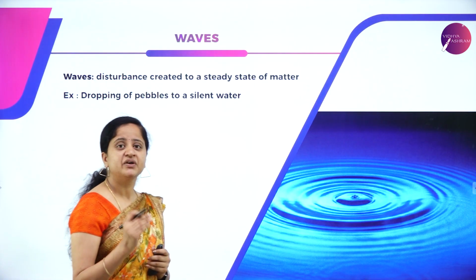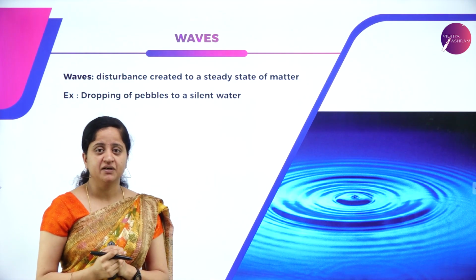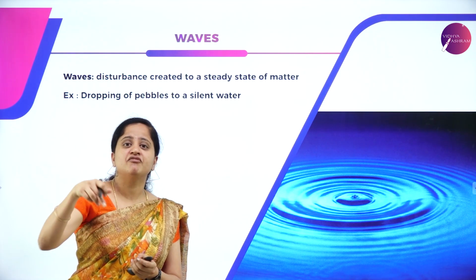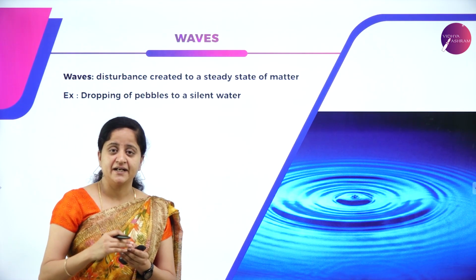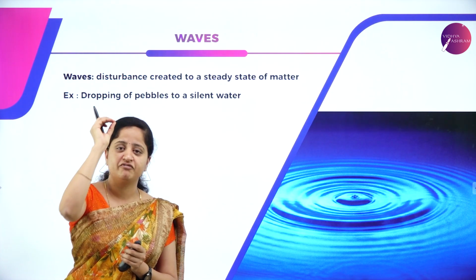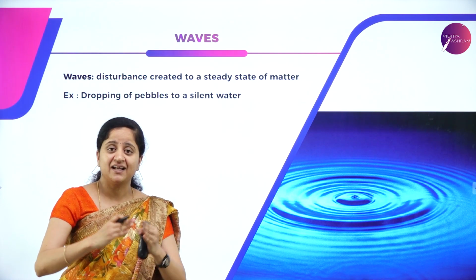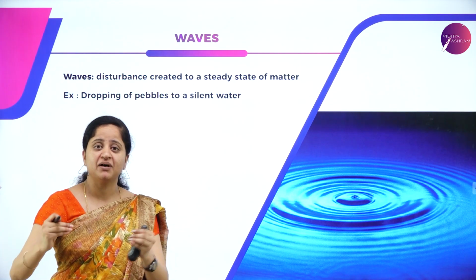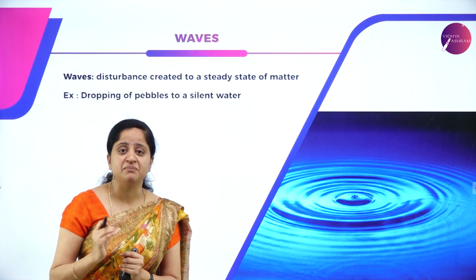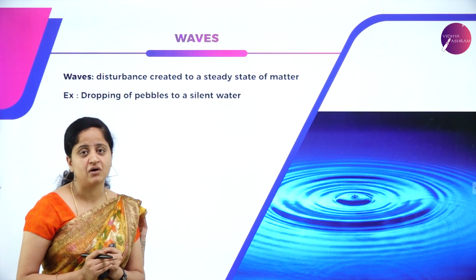So first thing, waves. What is the meaning of waves? We might have all observed when we drop a stone into a still water, there will be a formation of ripples in it. And the ripples will form for long distance even though if we drop a single stone. Why is it so? There the energy is getting transferred from one particle to another particle in the form of disturbance. And that is the result for the cause of waves.